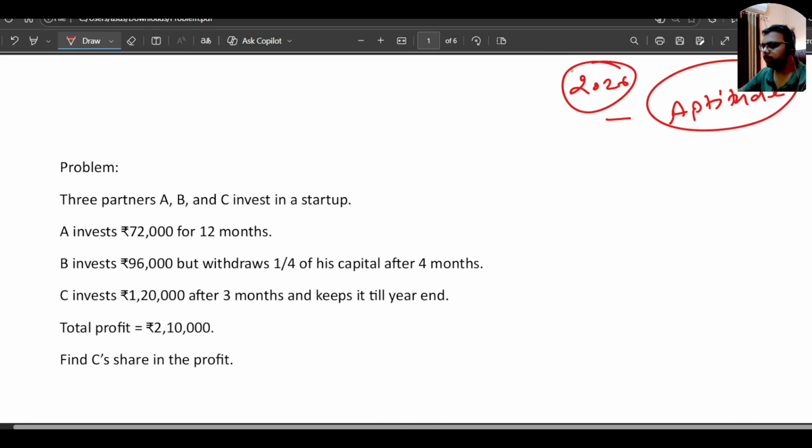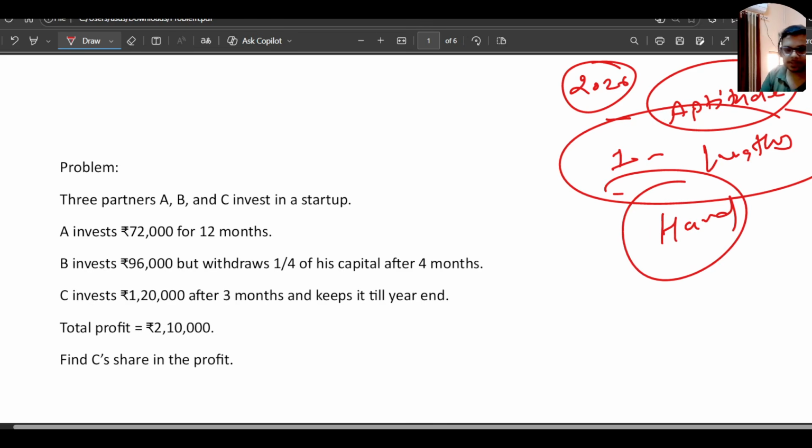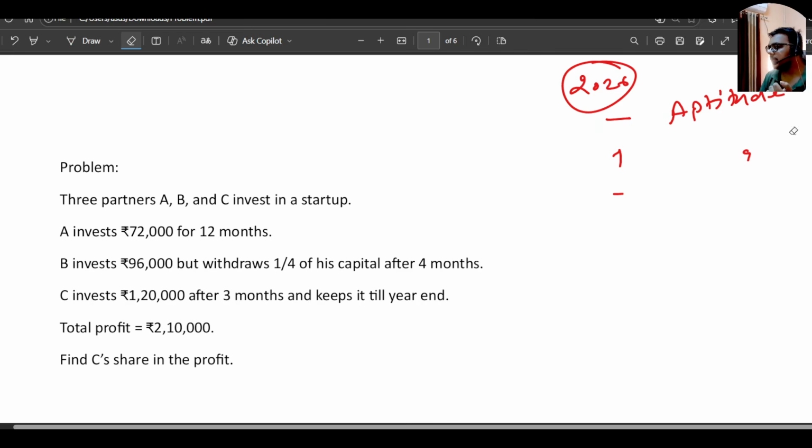The first thing was that the questions were very lengthy. Okay. The questions were very lengthy. Second thing, the questions which they asked were hard. Okay. We will try to solve some questions which are very similar to the questions which got asked from these topics. But the thing is, when you go into TCS, you will see very lengthy questions.